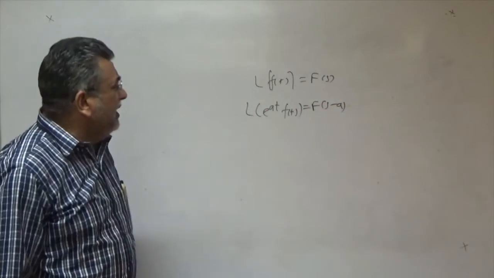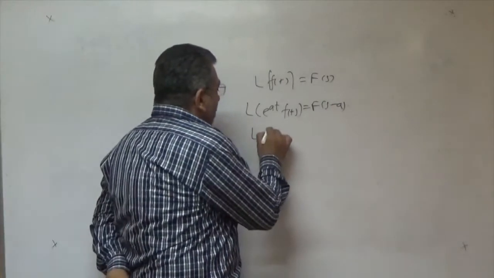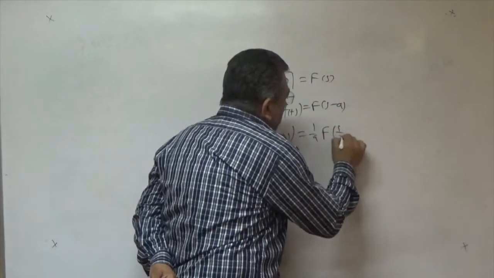After that, we discussed in the last lecture the change of scale property. If the Laplace transform of f of t is F of s, then the Laplace transform of f of at is simply 1 upon a times F of s upon a.